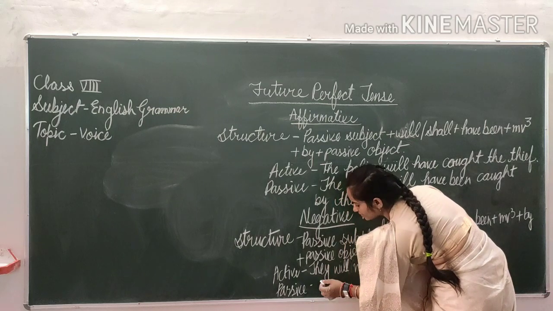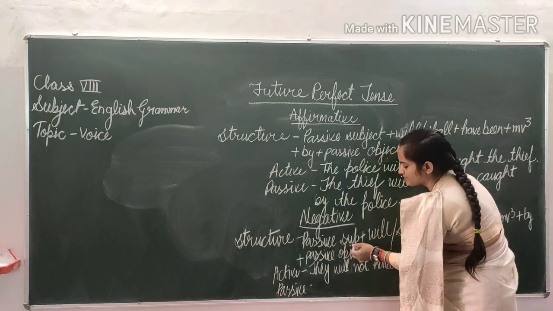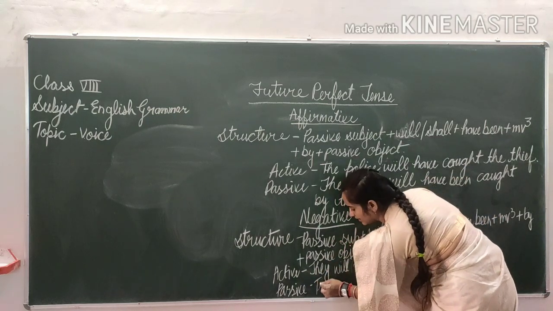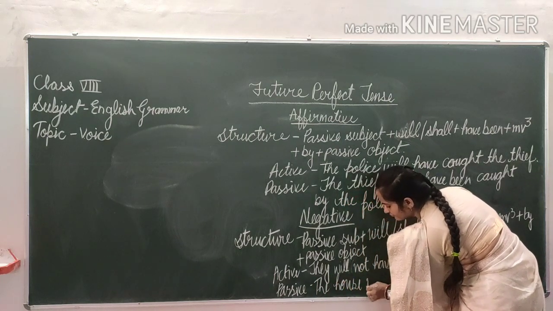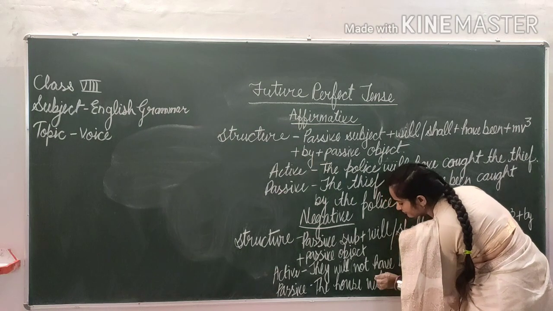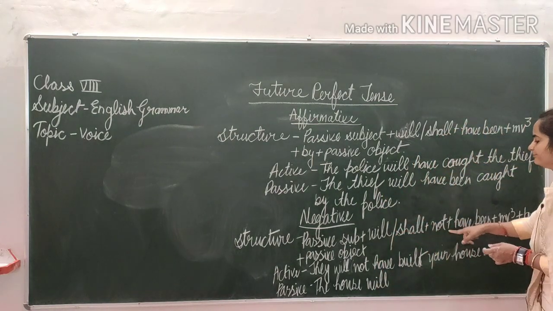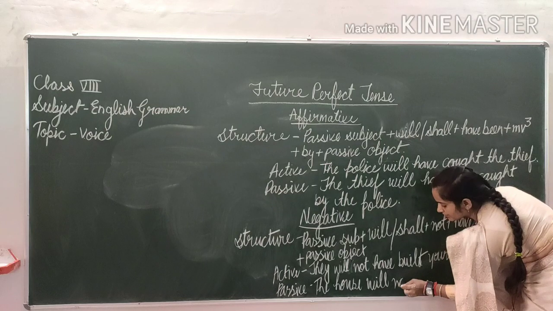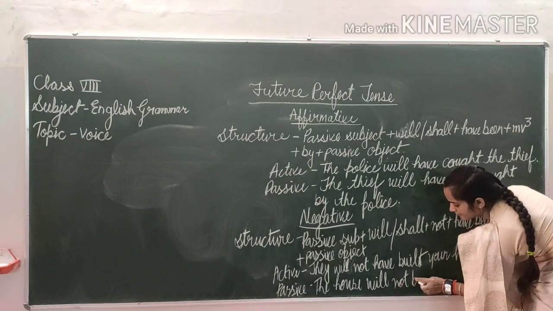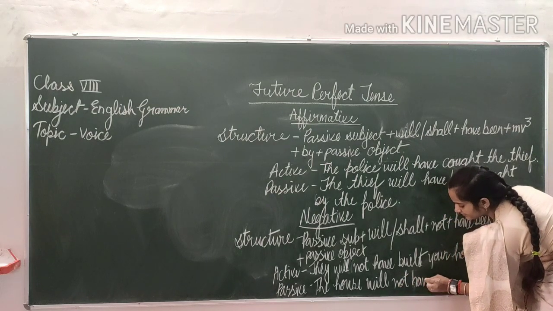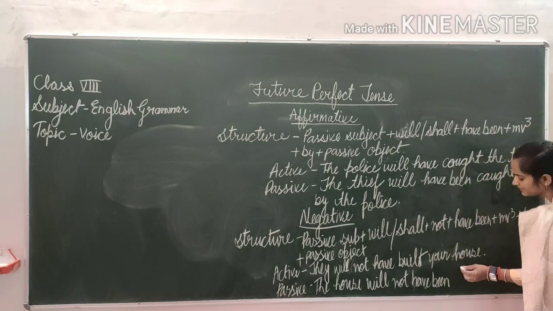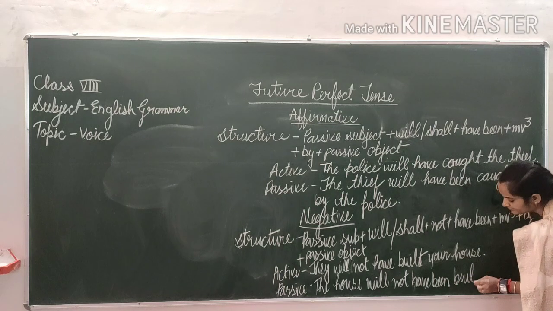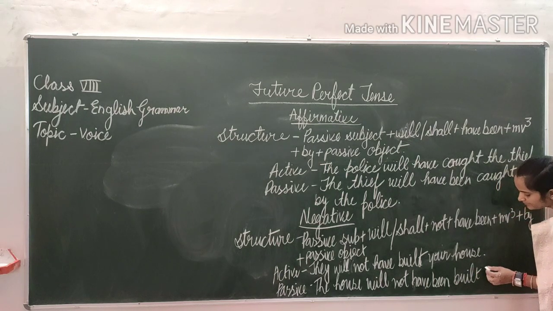Firstly, passive subject, the house. The house will, then after what will become? Not. Will not have been, then MV3, built by them.